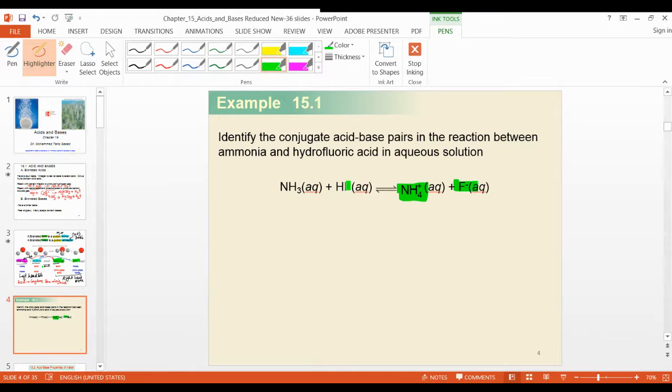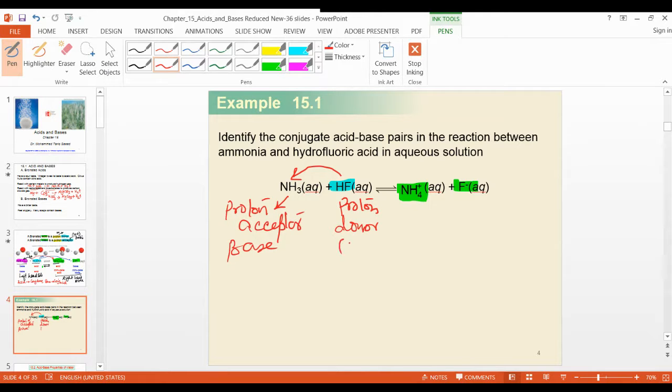It's coming from HF. So in this HF, what happened? This one H was removed to this. So this is the proton acceptor. So this is a base. This is the proton donor. This is an acid.